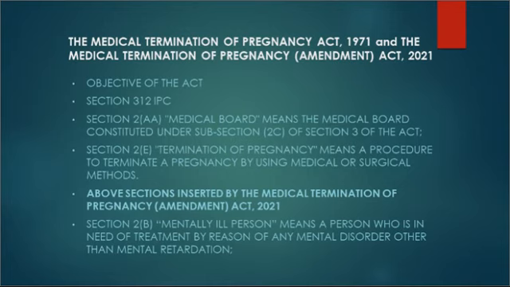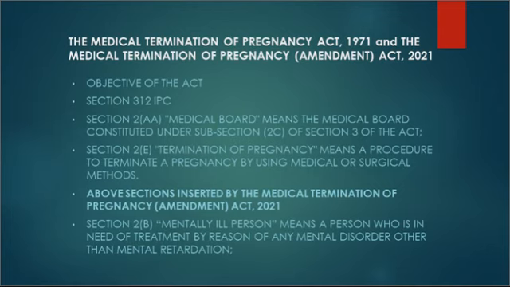It says that whoever voluntarily causes a woman who is carrying a child to miscarry, and if such miscarriage is not caused in good faith for the purpose of saving the life of the woman, then it is an offense and it shall be punishable with imprisonment which may extend to 3 years, or with fine, or with both.